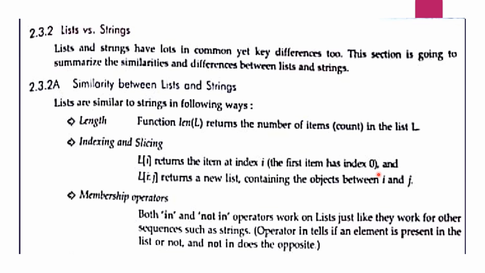Indexing in the list also goes from 0 to the end, and backward it starts from -1, -2, -3 and so on till the 0 index.